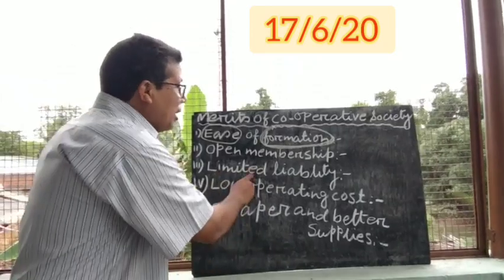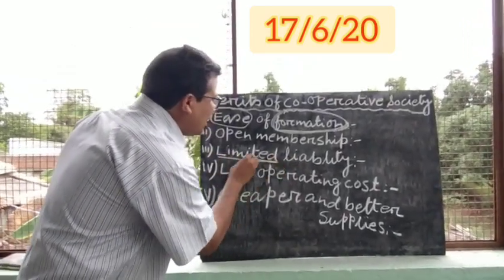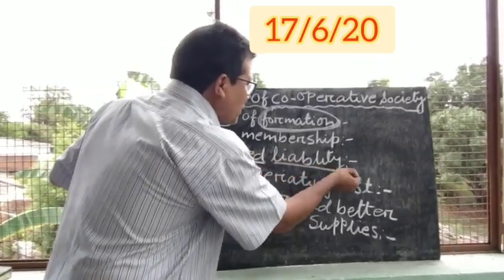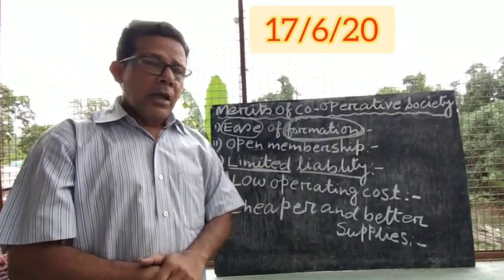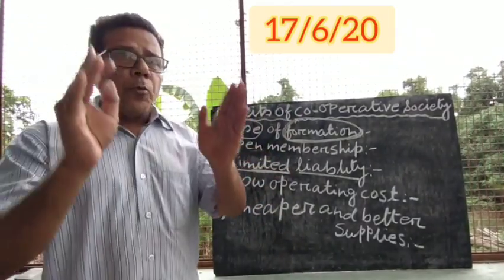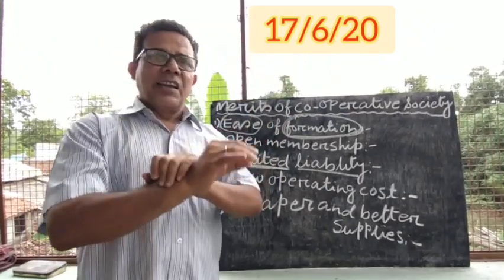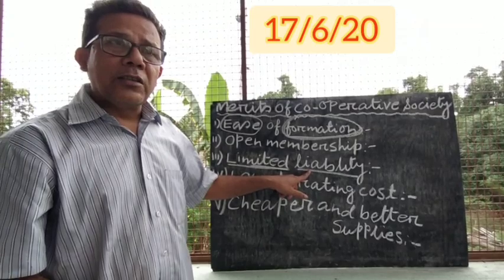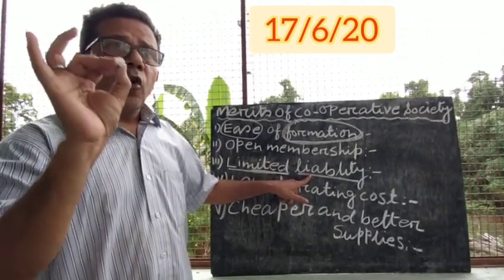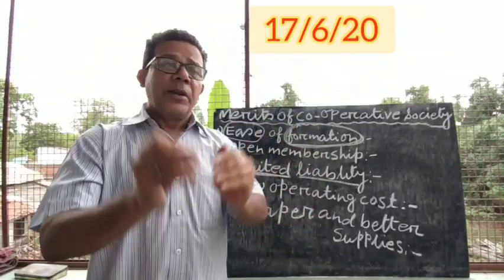Next point, limited liability. You come and understand the meaning of these two things. What is limited and what is liability? First I am coming to the liability. Liability means your responsibility. Limited means your responsibility is being limited to certain extent. So in case of cooperative society, the liabilities of the members of the cooperative society is limited.